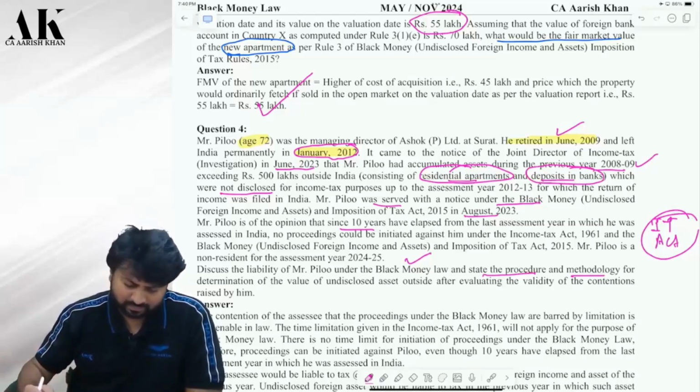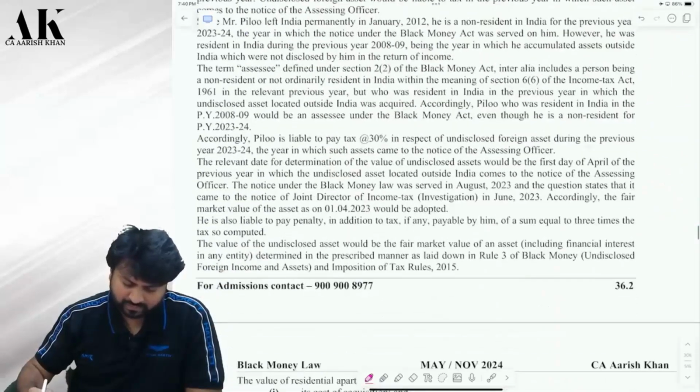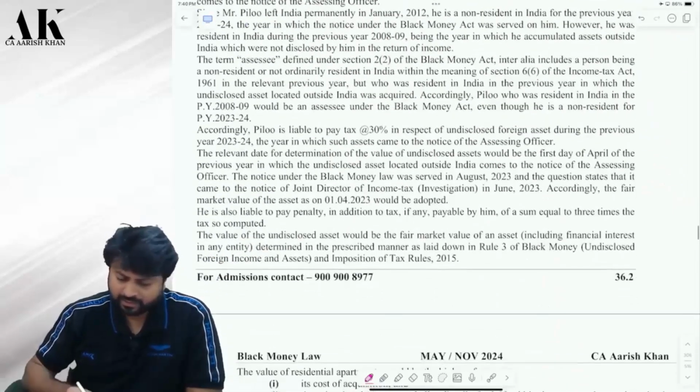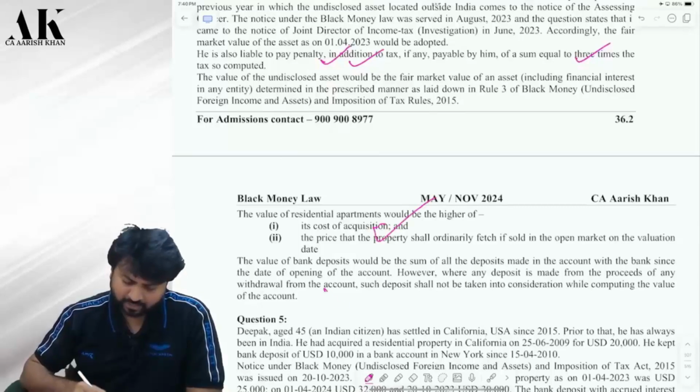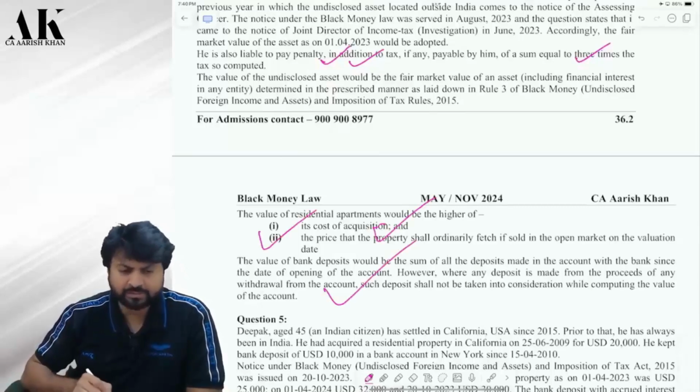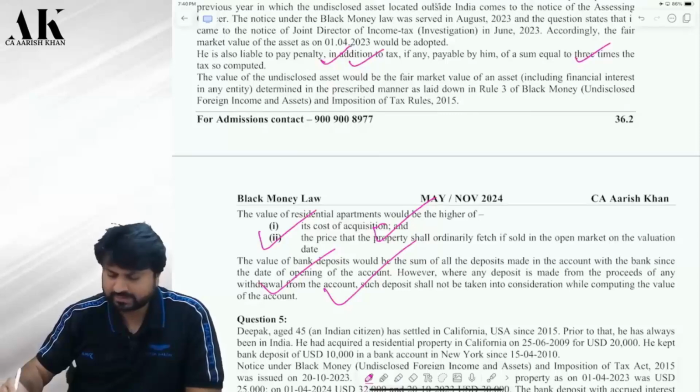We have to write down all those things in detail. He'll be liable for 30% tax. He'll be liable for penalty also, of 3 times. Correct? Penalty, imprisonment, fine. This is how you are going to value the asset for a residential property and for a bank account. Is it clear?